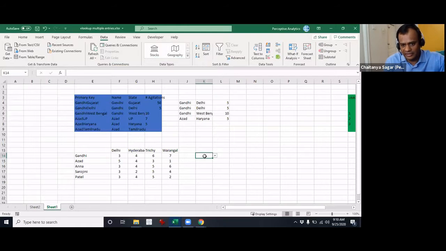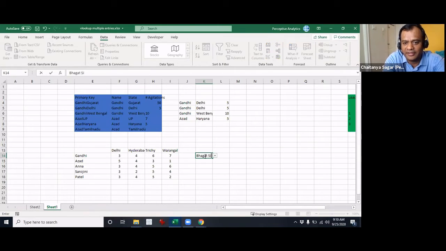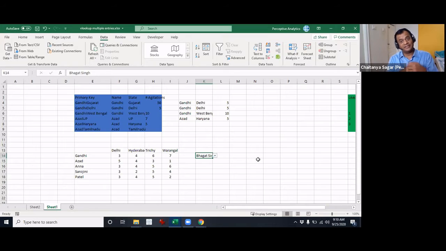Let's say they give some other name. Give me one more leader's name. Bhagat Singh. So it will now accept it. You got the point? Yes. Right, it has accepted Bhagat Singh. So if you want to give the option of a dropdown and still let the user enter something else, this is an option for you too.